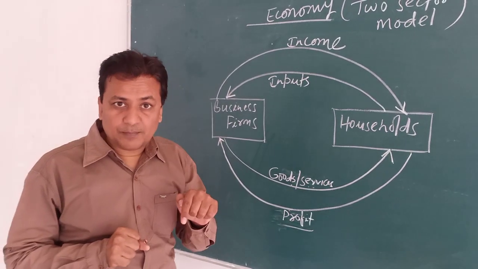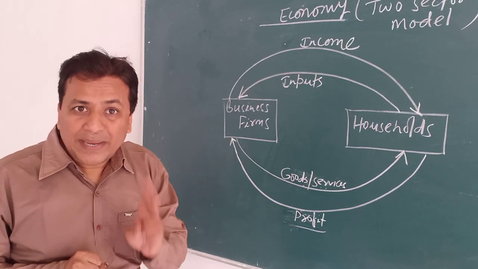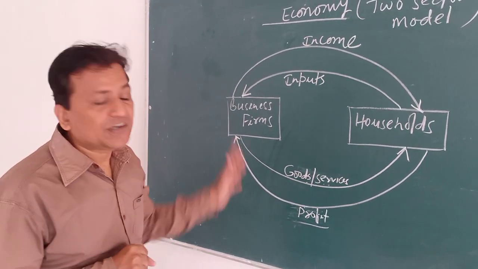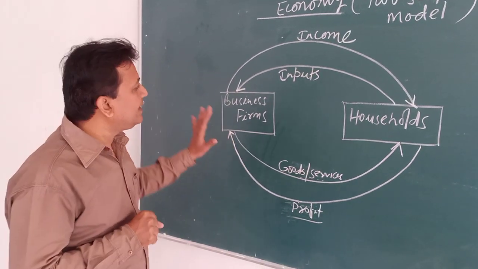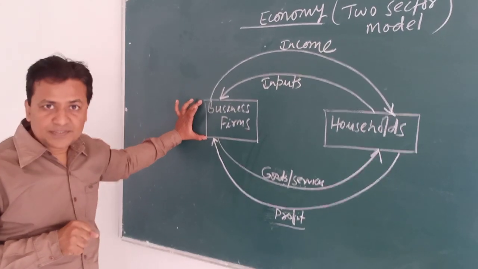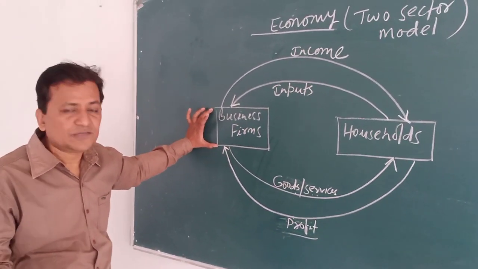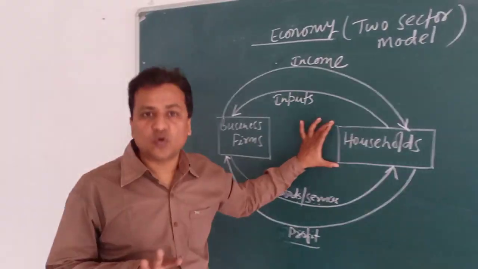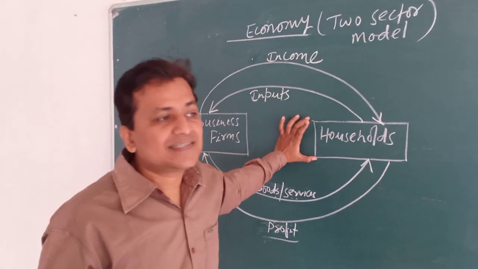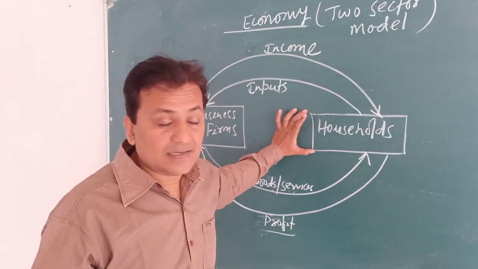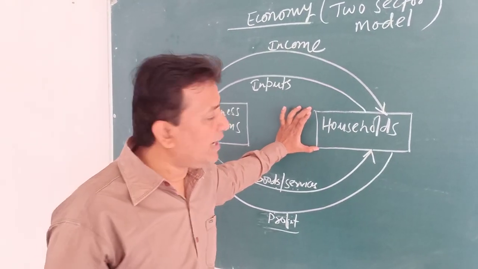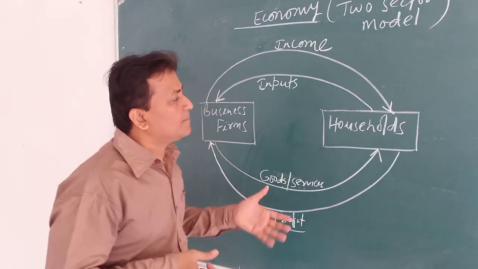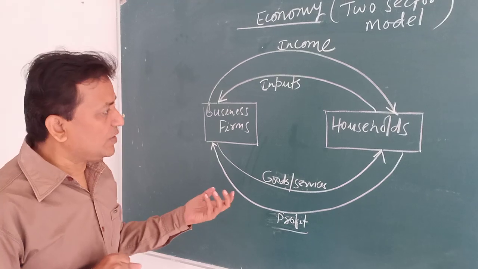So in this example, we are taking only two main components which are chiefly responsible for the functioning of the economic system or economy: business firms, organizations, or in general companies and business enterprises, and households. We can also understand this in a broader way as the house, society, or in general the entire country.